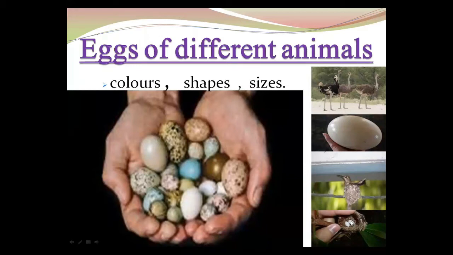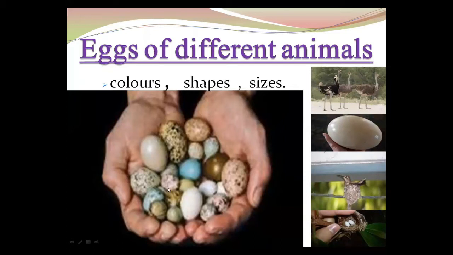And this is the largest egg, of the ostrich, and its weight is 1.5 kilograms. The ostrich egg is the largest egg. And this is the hummingbird. It's a very small bird, and its egg weighs half a gram.